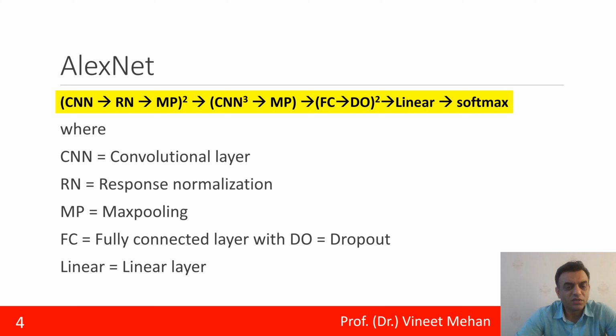If you look at the first part, it is squared. That means there are 2 convolution layers. Next is CNN cube, so 3 convolution layers. 2 and 3 is 5 convolution layers. Similarly FC is squared, so it is a square. So 2 fully connected layers, and then a linear layer.